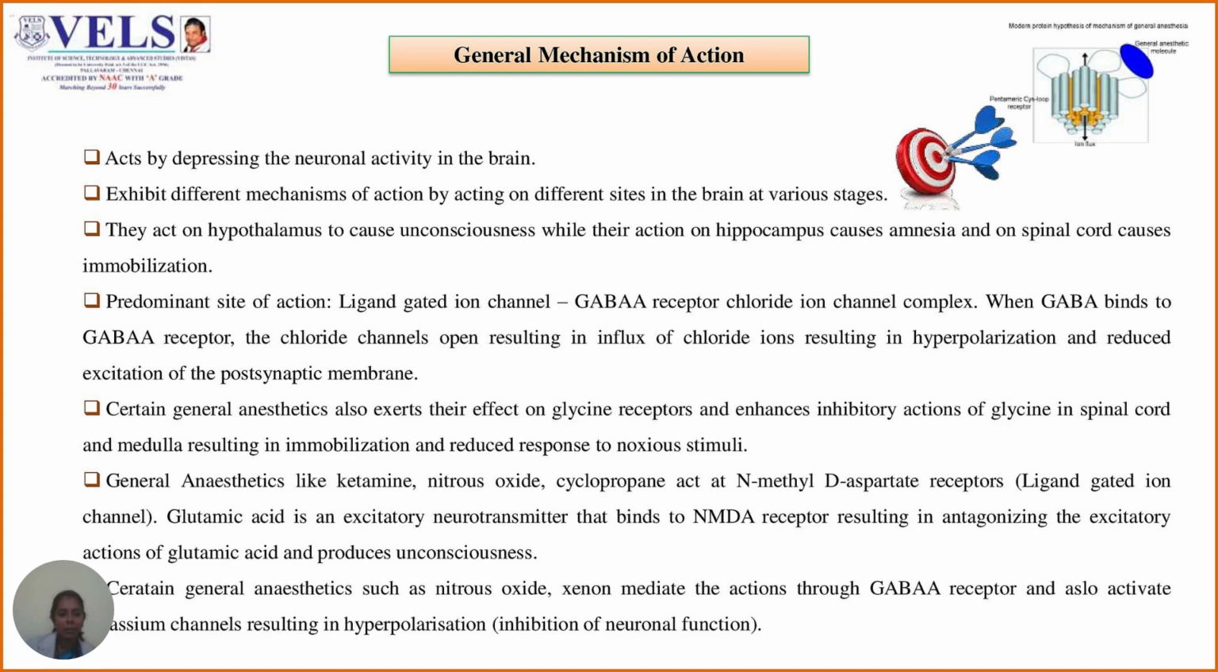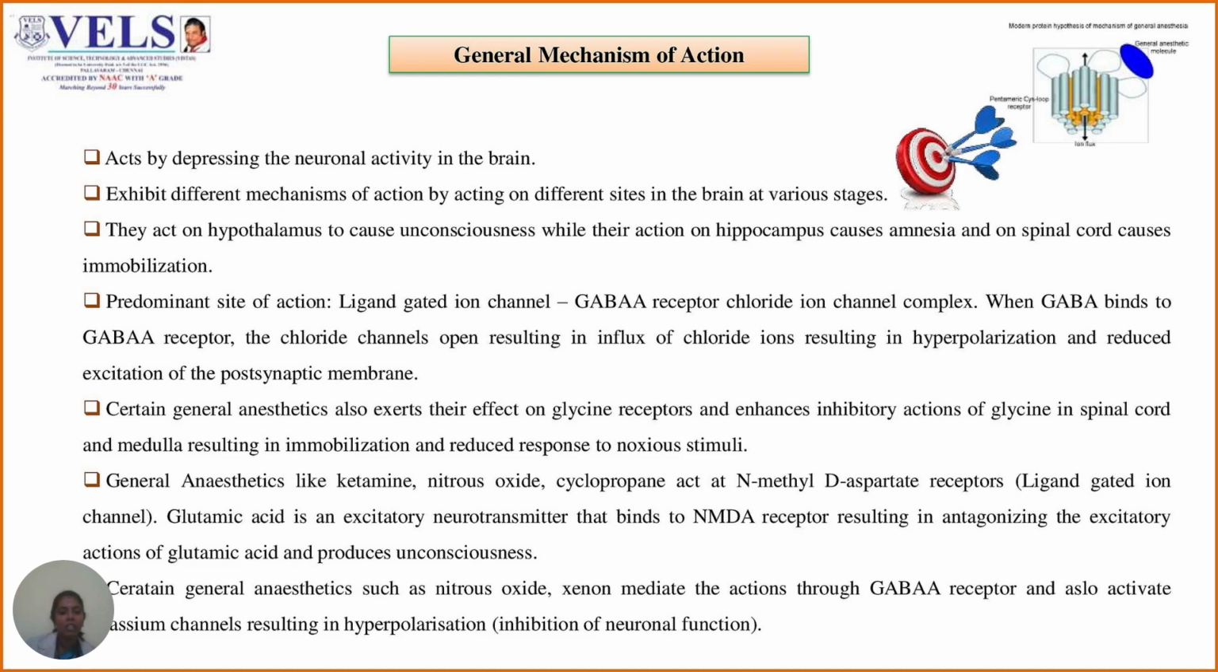When GABA binds to the GABA A receptor, the chloride channels get opened, which results in the influx of chloride ions, resulting in the hyperpolarization and reduced excitation of postsynaptic membrane. Certain general anesthetics also exert their effects on glycine receptors and enhance inhibitory actions of glycine in spinal cord and medulla, resulting in immobilization and reduced response to noxious stimuli.